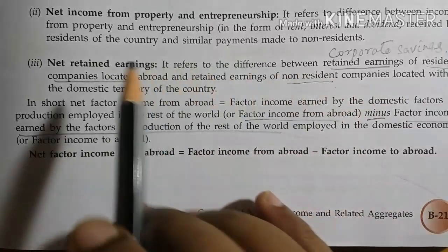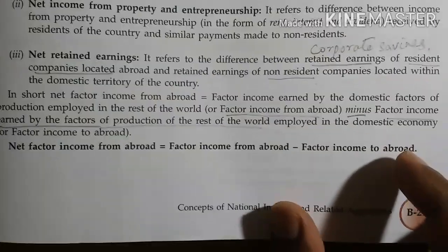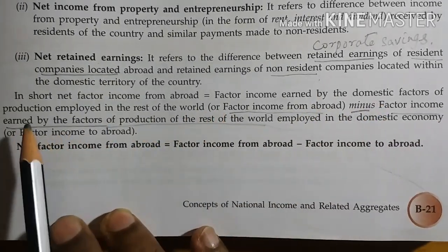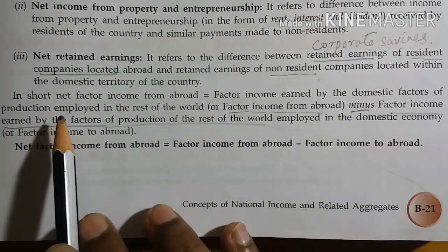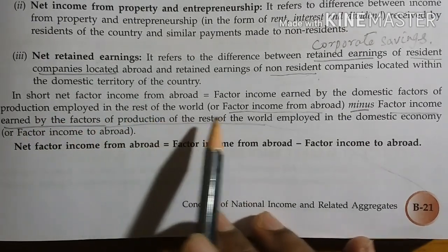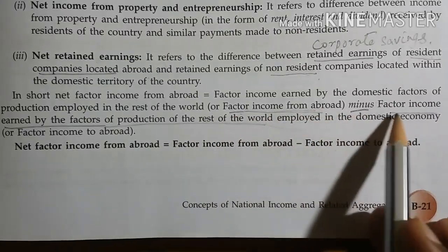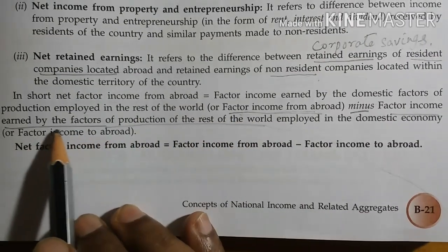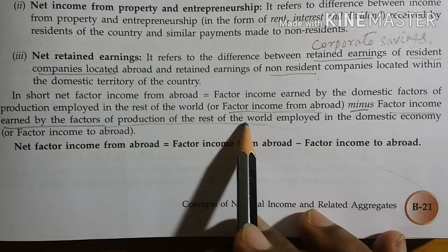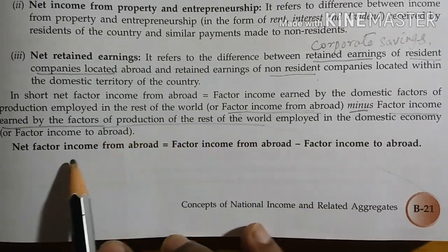So these three are the components. Net factor income from abroad is factor income earned by the domestic factors of production, because the residents are the domestic factors of production who are employed in the rest of the world. So it is factor income from abroad minus factor income to abroad, or factor income paid to the rest of the world. This difference is called net factor income from abroad.